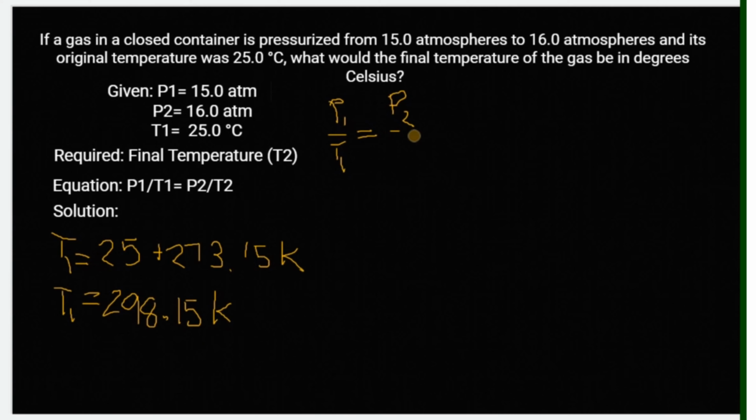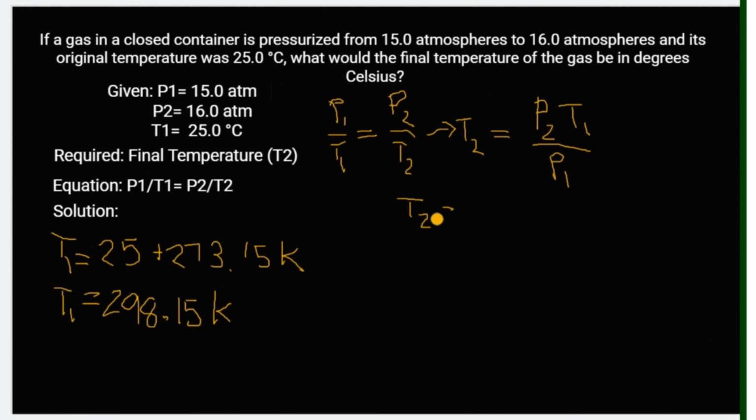And since we're looking for the final temperature, let's derive. So we have final temperature is equal to final pressure times initial temperature over initial pressure.